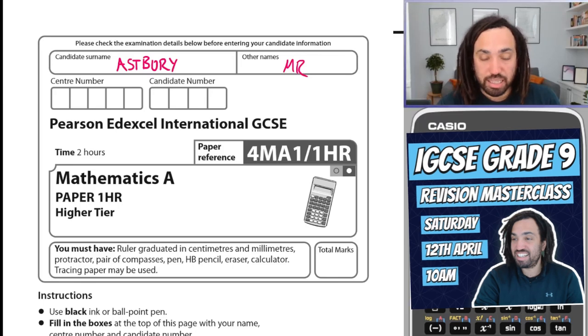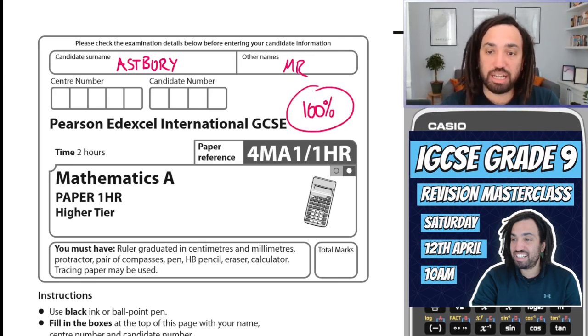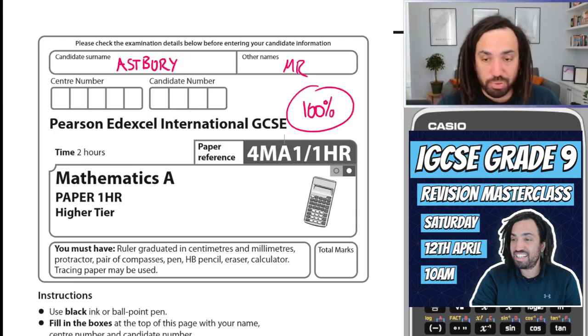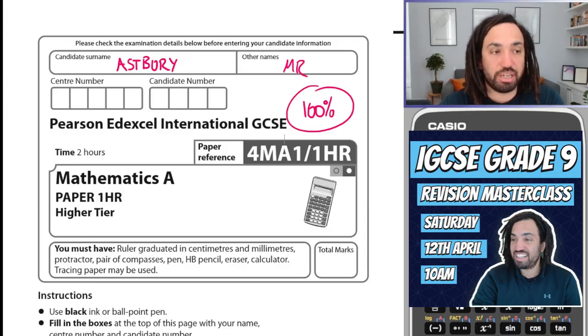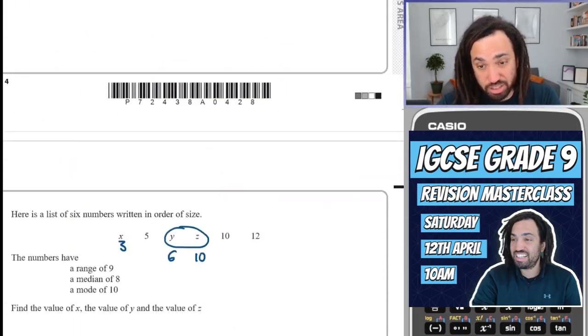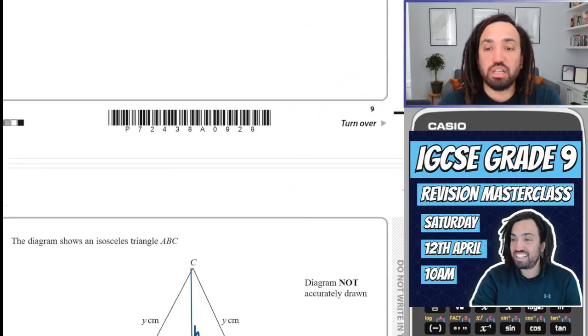Hello, and yes, got 100%. So very pleased with that. Obviously the time wasn't as I was hoping, but happy not to make a mistake, and it makes the marking process much easier. There's two little tiny bits to talk about, in that I just gave an equivalent answer.